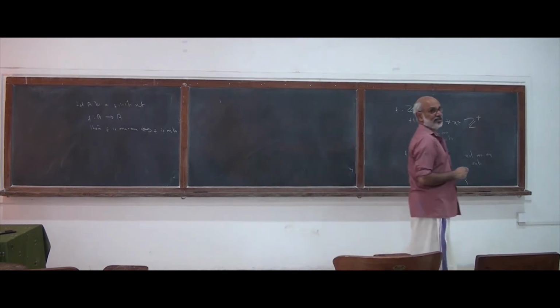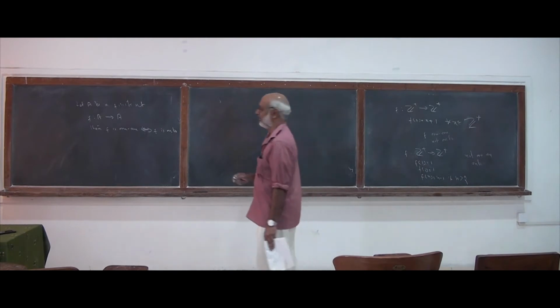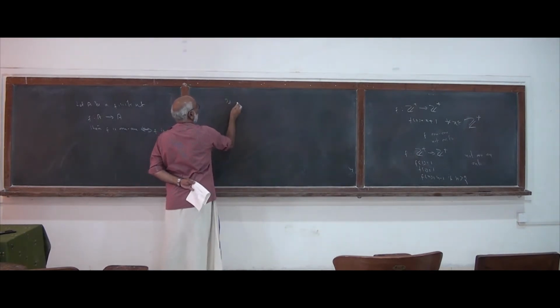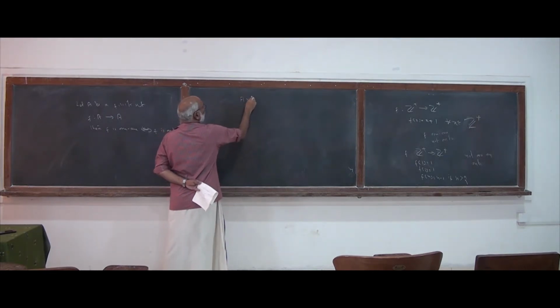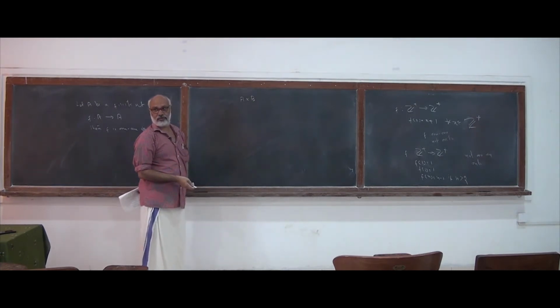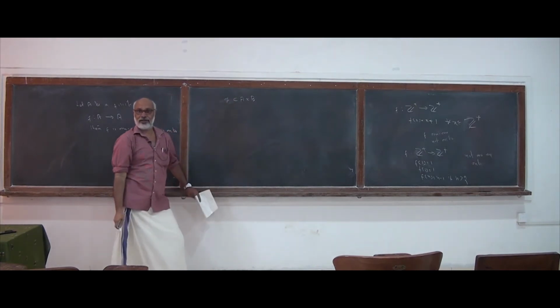We have seen that the empty set is a relation. If you take any two sets A and B, a relation is a subset of A cross B, and the empty set is a subset of every set.